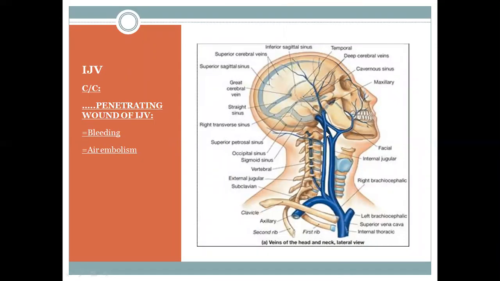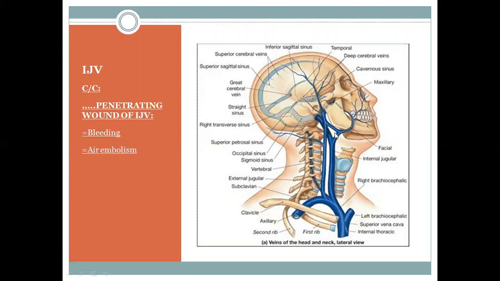So this is an internal jugular which is coming from the jugular foramen downwards into the neck. These are the anterior relations, like the hyoid bone, thyroid cartilage, trachea. These are the cervical spines. This is the vertebral vein along with the vertebral artery. These are the transverse processes of the cervical spines.